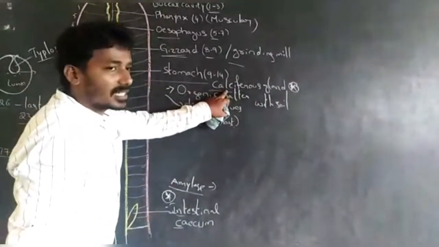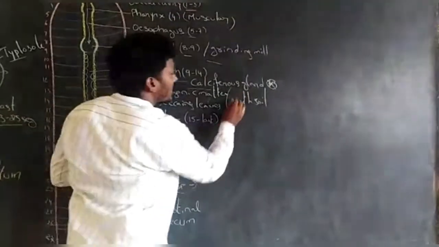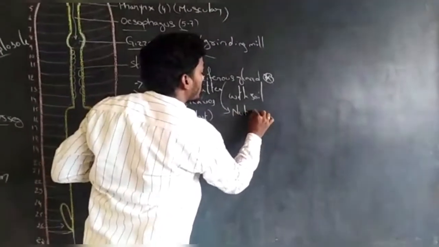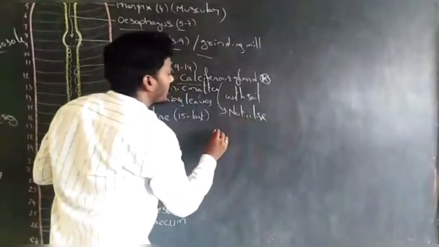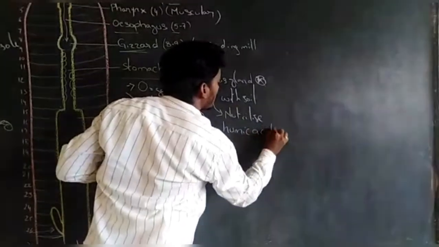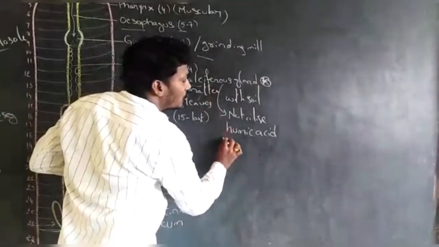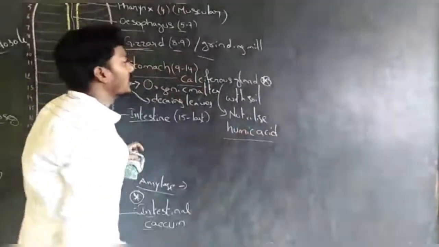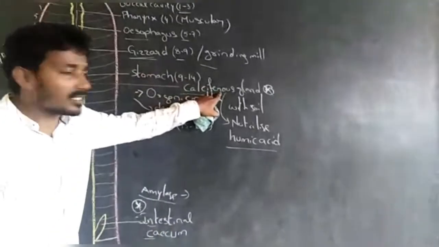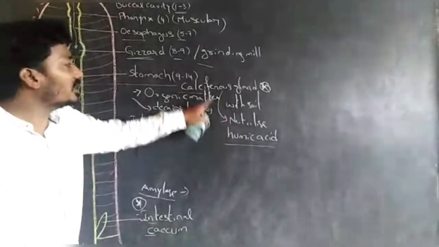These calciferous glands neutralize the humic acid present in the soil.